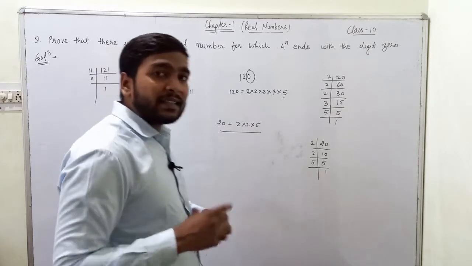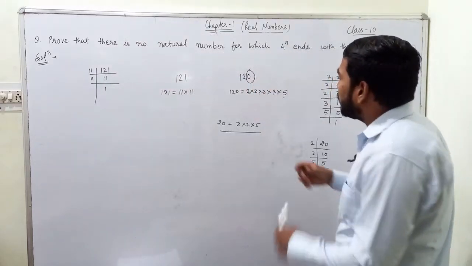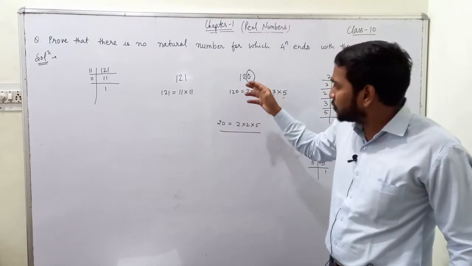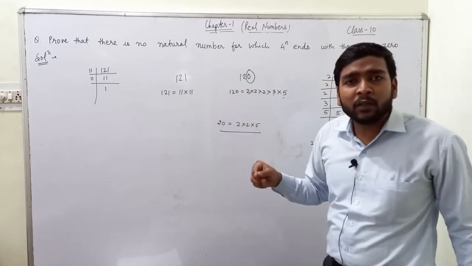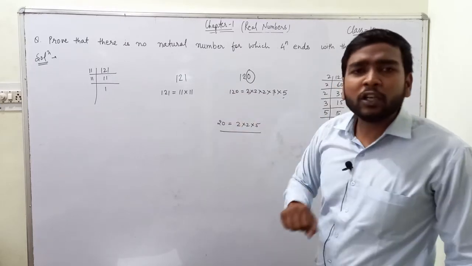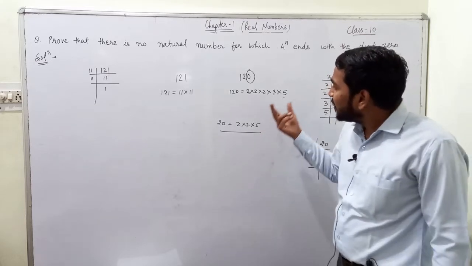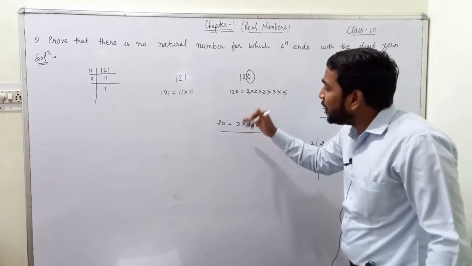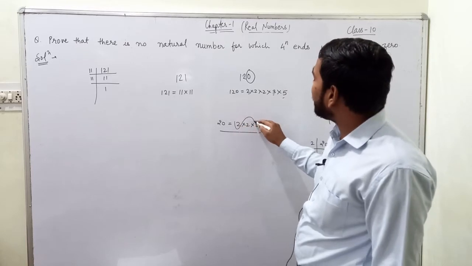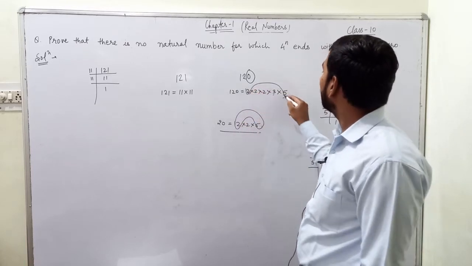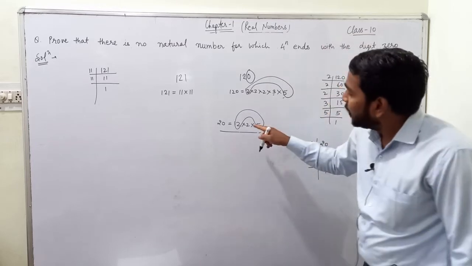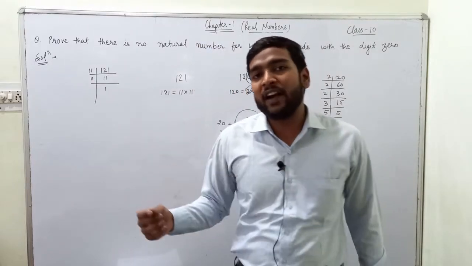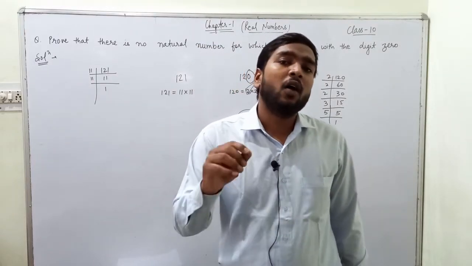Now I stated that in this problem the factors 2, 3 and 5 must have something special such that the number 120 terminates with the digit 0. But 20 also terminates with the digit 0. So what is the similarity between 120 and 20? The similarity between 120 and 20 is that they both contain a pair of 2 and 5. It means any number whose prime factorization contains both 2 and 5 will always terminate with the digit 0.